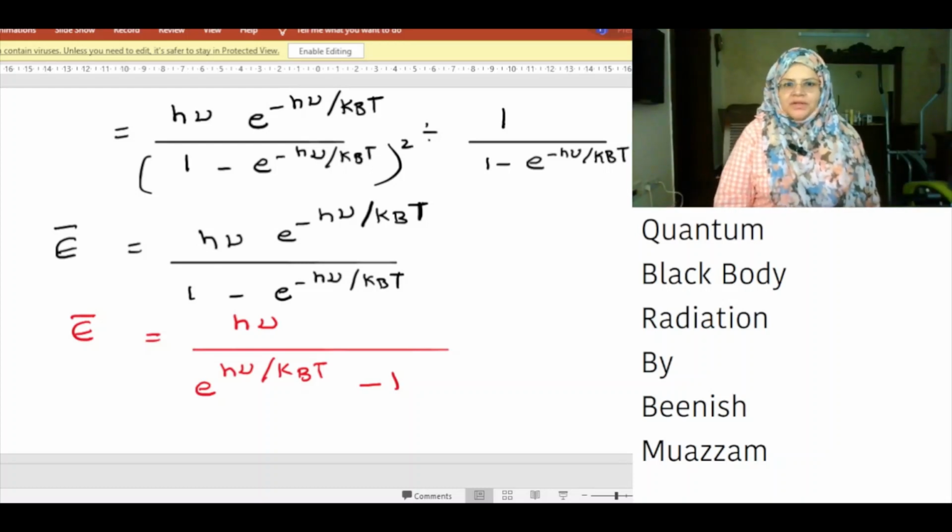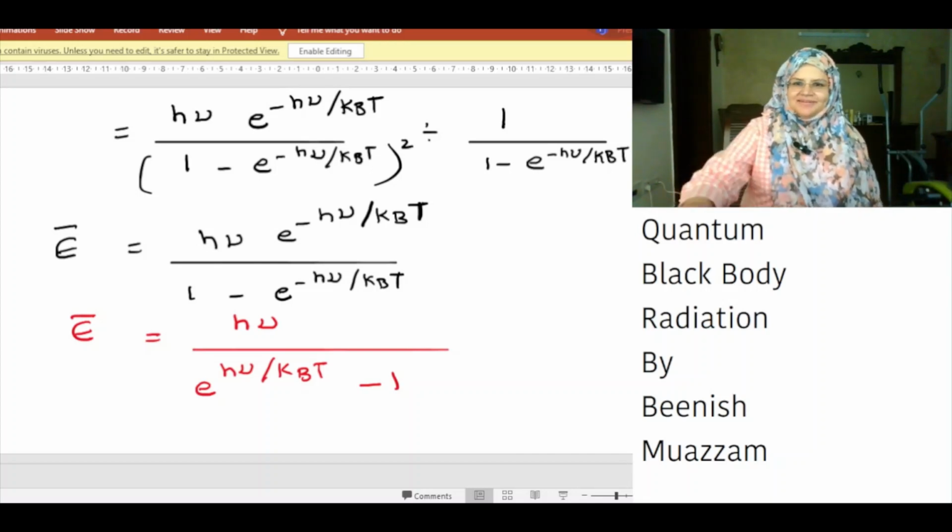1 minus exponential minus h nu over k_B T cancels, and we are left with E bar is equal to h nu multiplied by exponential minus h nu over k_B T divided by 1 minus exponential minus h nu over k_B T. If we multiply the numerator and the denominator with exponential h nu over k_B T, we get E bar is equal to h nu divided by exponential h nu over k_B T minus 1.